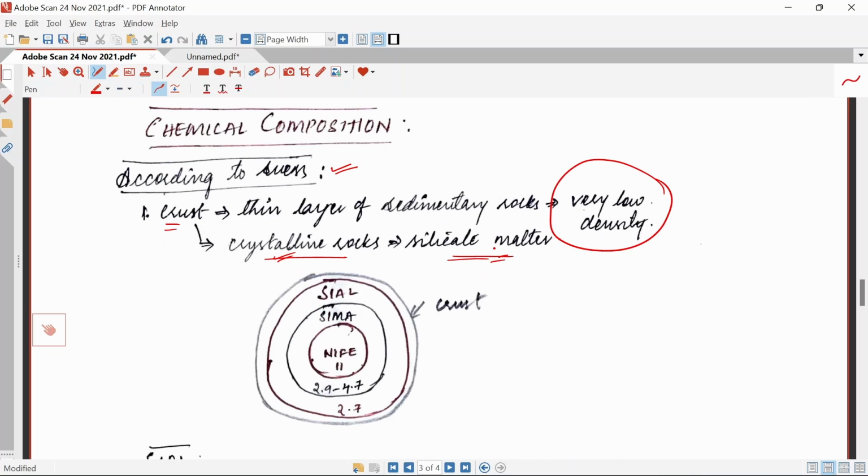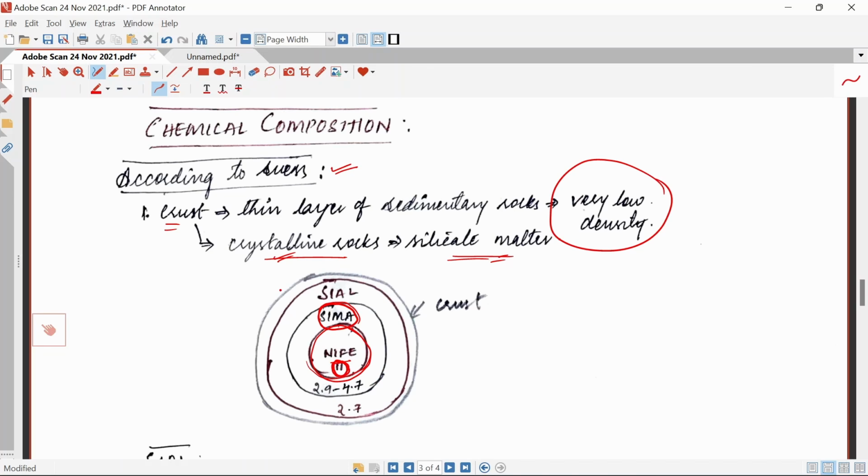He explained with the help of this diagram that the core area mainly consists of nickel and ferrous, that is NiFe, and its average density is 11 grams per centimeter cube. And this is the mantle area, the area of Sima, that is silica and magnesium, having an average density of 2.9 to 4.7 grams per centimeter cube.